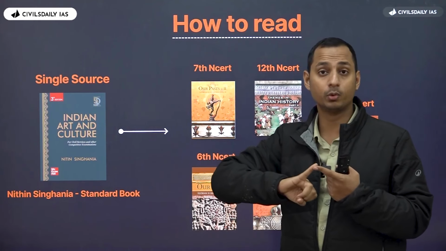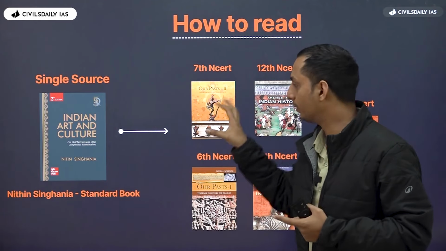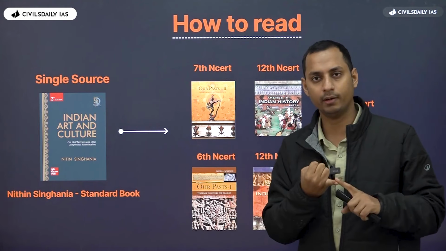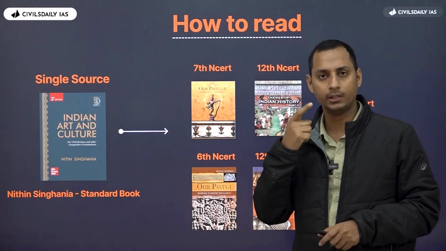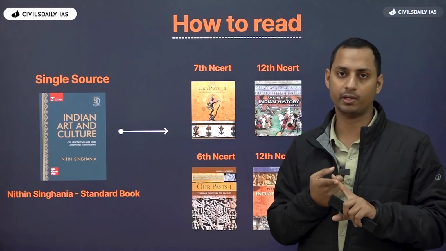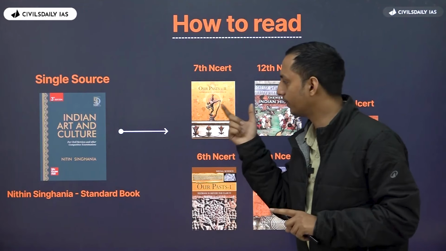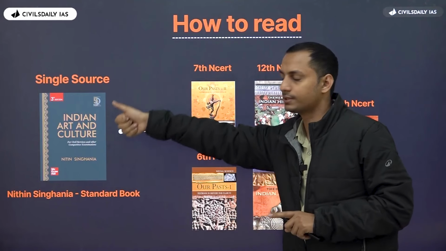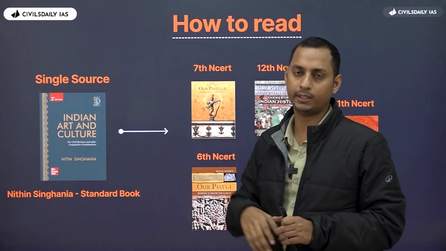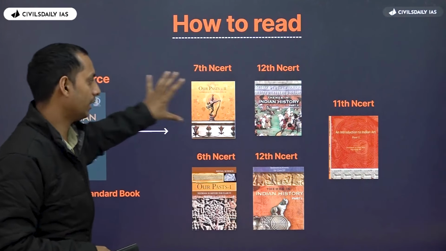Okay, so what do you need to do? Either you note down all these art and culture elements in the Poonam Dalal Dahiya, or else you can note down the same in Nitin Singhania. The better one would be to note down in Nitin Singhania. Okay, so when you read the Bhakti saints in 7th standard, what do you need to do? You note down the Bhakti saints information in Nitin Singhania. Okay, so Nitin Singhania or Udaan will be your single source, and you note down all these elements into Nitin Singhania.